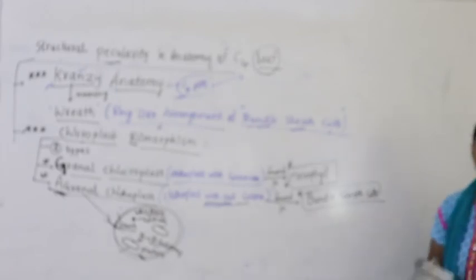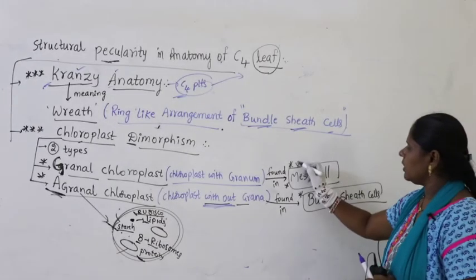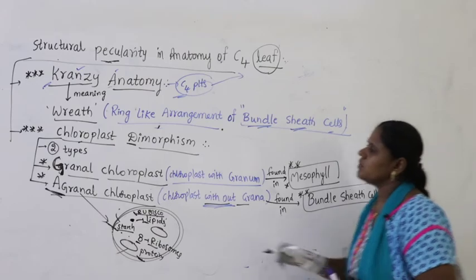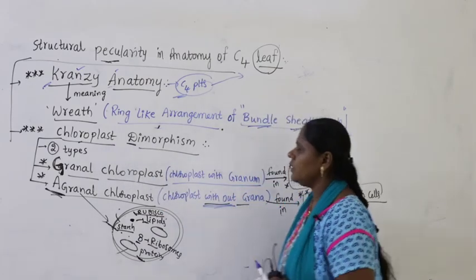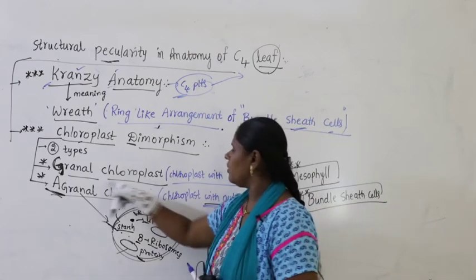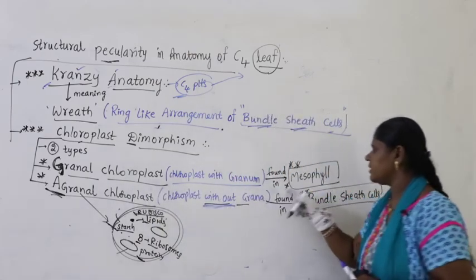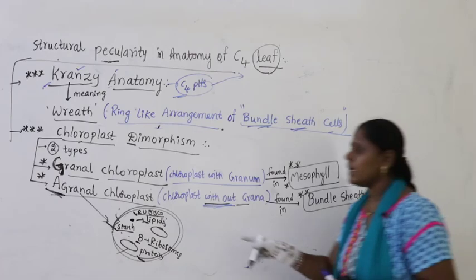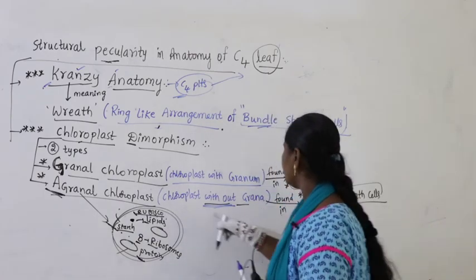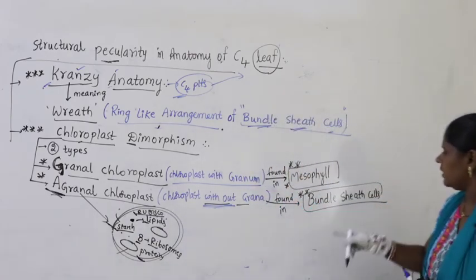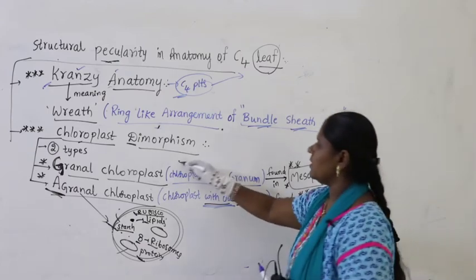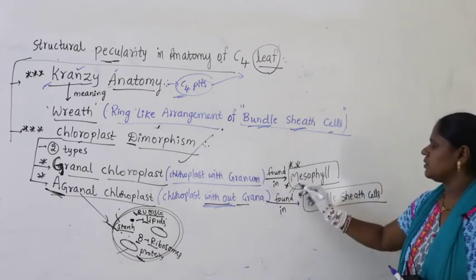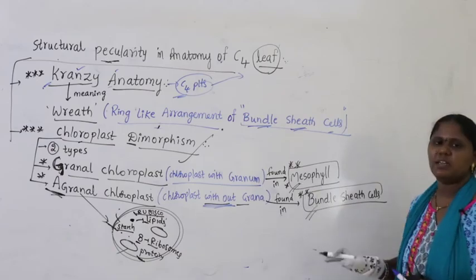Very, very important. Try to remember: chloroplast dimorphism is another structural peculiarity, where a granular chloroplast, with grana, is present in mesophyll. An agranular chloroplast, meaning chloroplast without grana, is found in bundle sheath cells. So two types of chloroplast are present: with grana in mesophyll, without grana in bundle sheath cells.